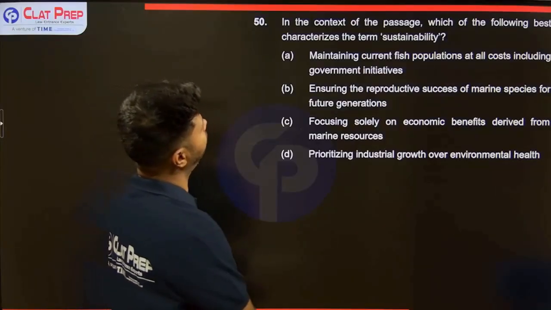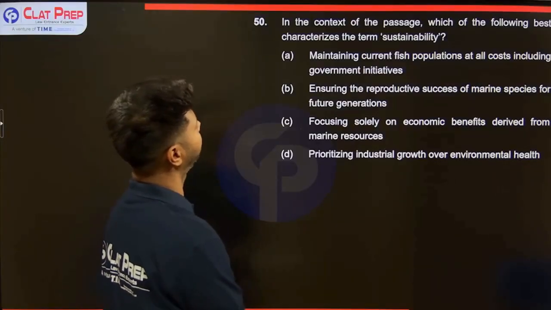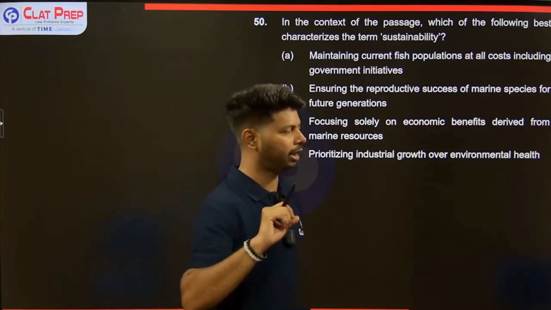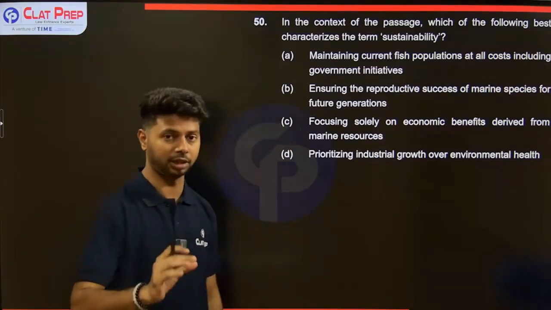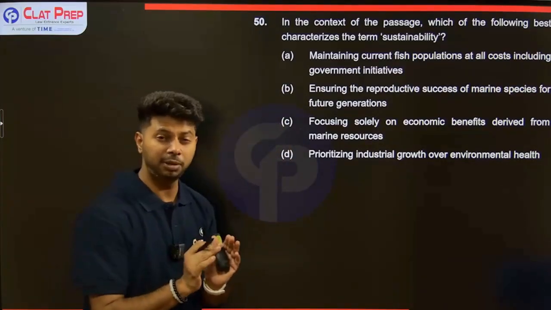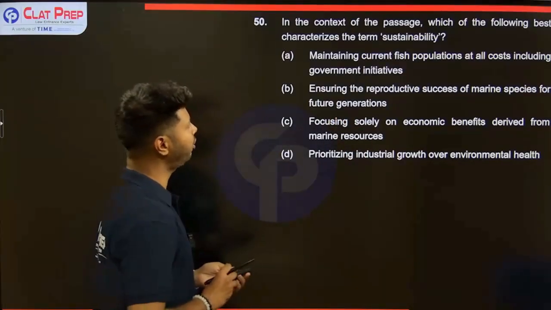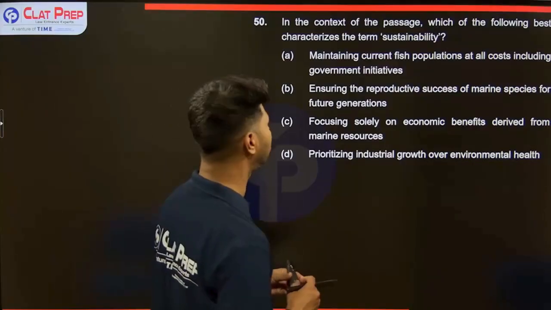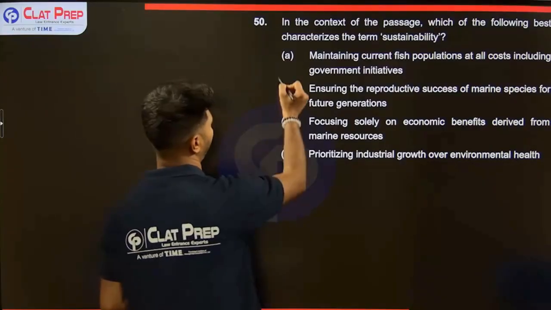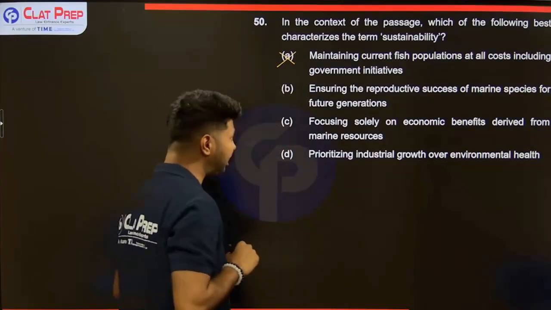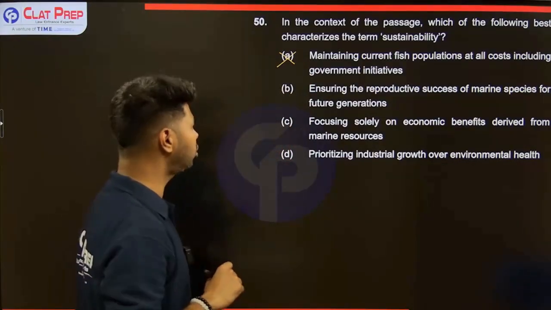In the context of the passage, which of the following best characterizes the term sustainability? That's the question. Maintaining current fish populations at all costs, including government initiatives? No. Ensuring the reproductive success of marine species for future generations?